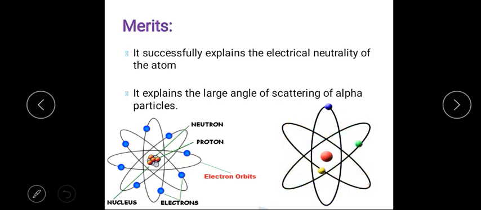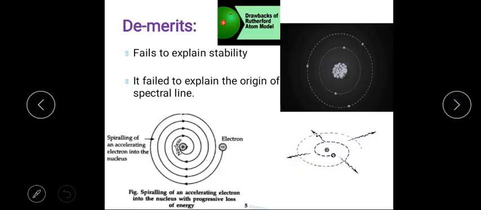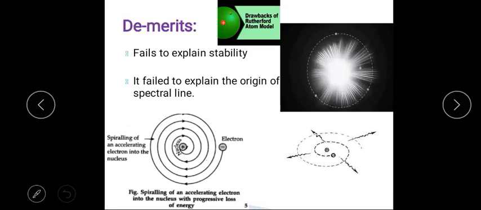The entire positive charge of the atom is concentrated at the center of the atom, that is called the nucleus. Because of that positive charge, there is a large angle scattering, more than 90 degrees, and some alpha particles retrace their original path, about 180 degrees, right? So these are the merits of the alpha particle scattering experiment and the Rutherford atomic model. Now what are the demerits?